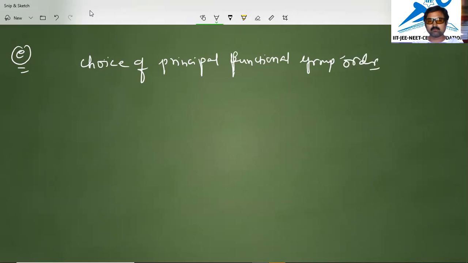If we have COOH, carboxylic acid, highest priority, and sulfonic acid is the next priority.